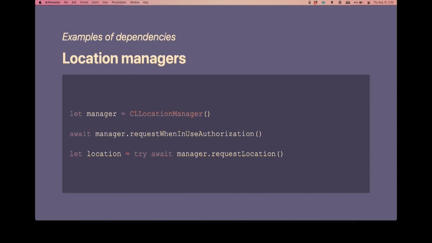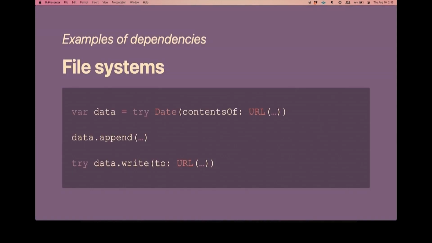And then also just the file system. If you used either Data(contentsOf:) or data.write, you are interacting with a file system on the device, which is this massive global blob of mutable data that anybody can write to, anyone can read from. You have no control over that. And so this is a massive dependency. And also that extends to even UserDefaults. UserDefaults seems a little bit more innocent, but again, it's just this massive blob of mutable data out there.